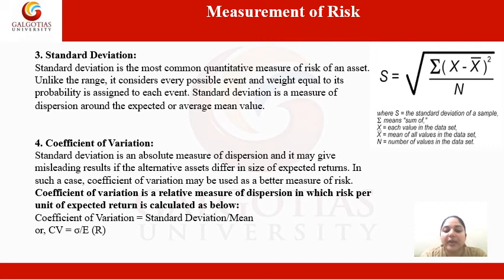So coefficient of variation is a relative measure of dispersion in which risk per unit of expected return is calculated as below. It means the formula to calculate coefficient of variation will be: CV, the coefficient of variation, is equal to sigma, the sign of standard deviation, divided by E, meaning the average or the mean. So these were the four formulas which we used to measure the risk.